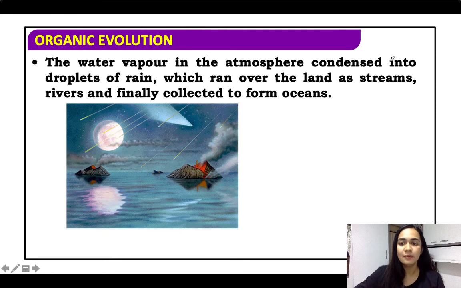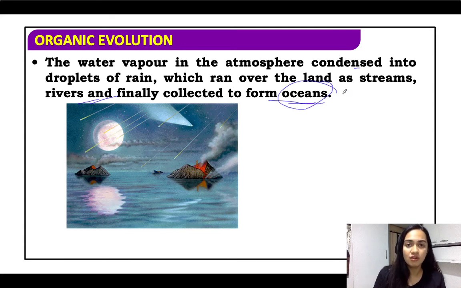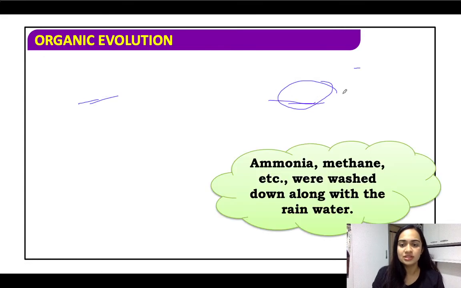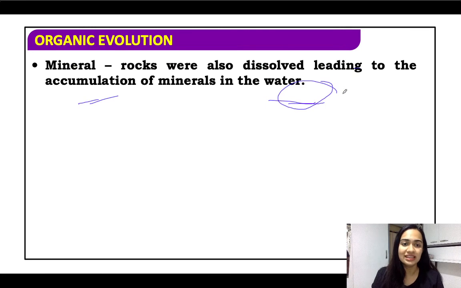And this rain, which ran over the land and streams, finally made oceans. Fine. So now you have seen how compounds were formed, that is ammonia, CO2, etc. Now oceans are also formed. Ammonia, methane, etc. were washed down along with the rain water.